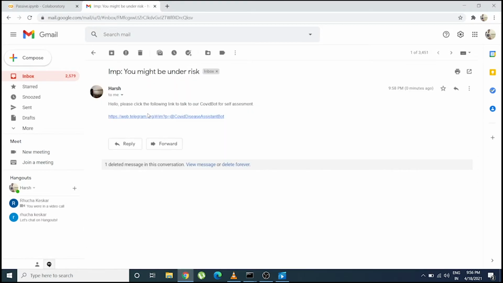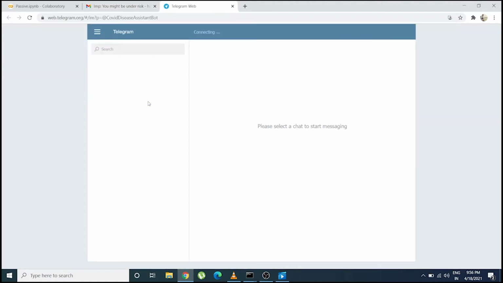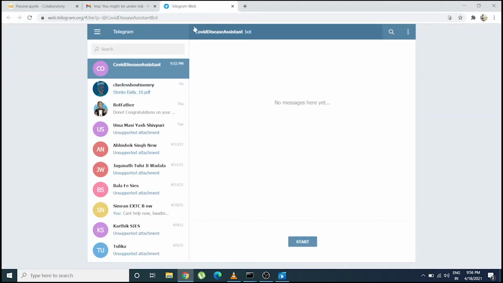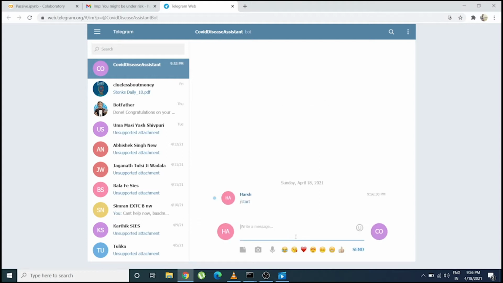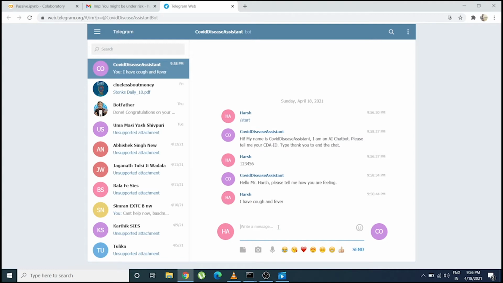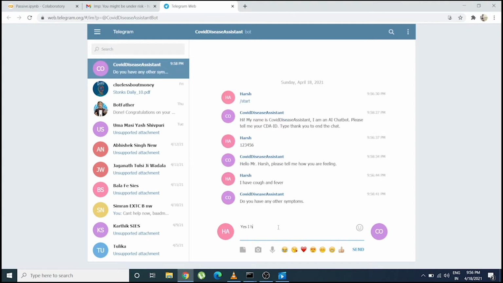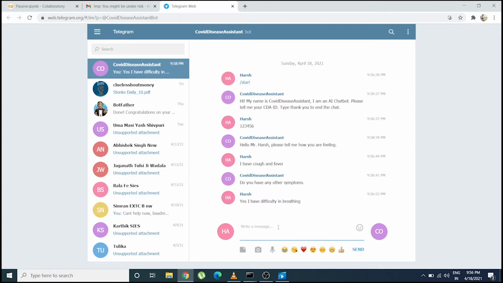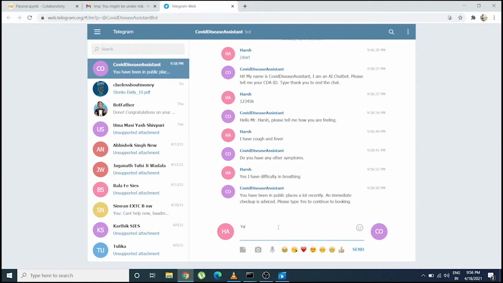As we can see, this mail has a link which leads us to our chatbot. As we start, the chatbot will ask us for our ID. As we enter the ID for the high risk person, it recognizes the name and asks for symptoms. Here you can add either more symptoms or upload any documents which you need to show to your doctor. Now it evaluates risk and allows us to book a medical appointment.